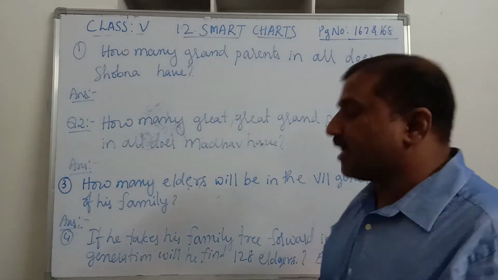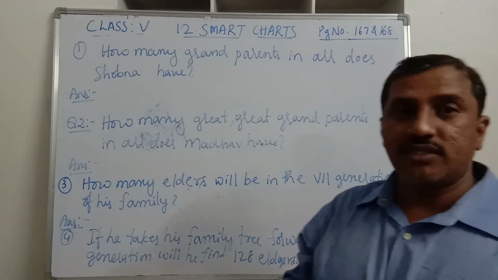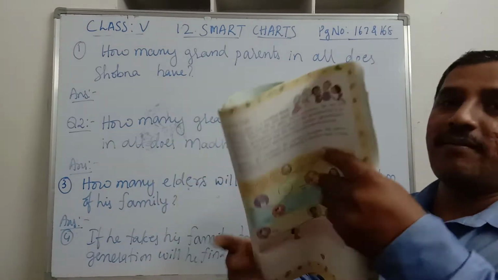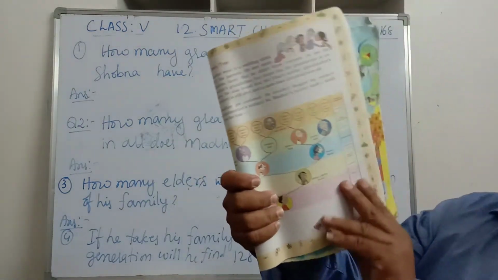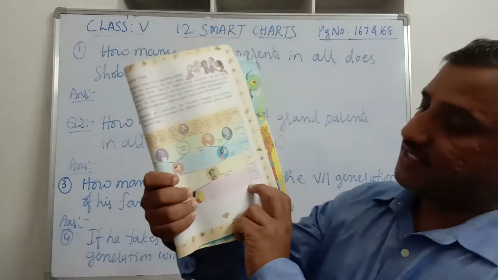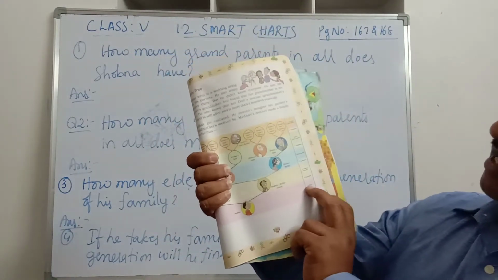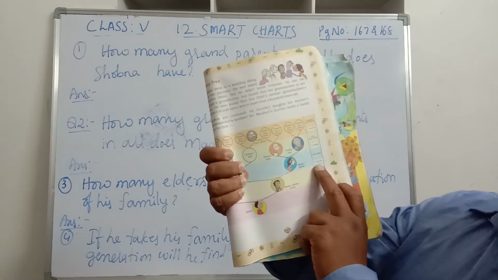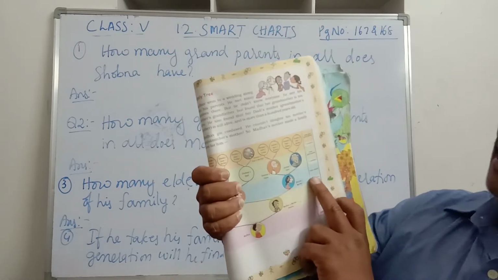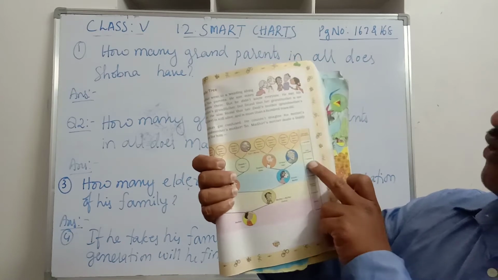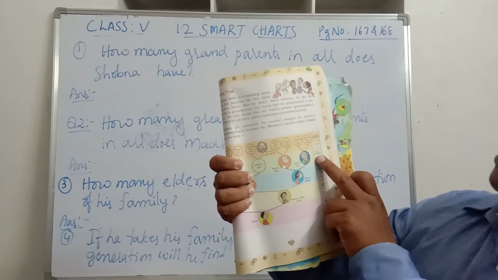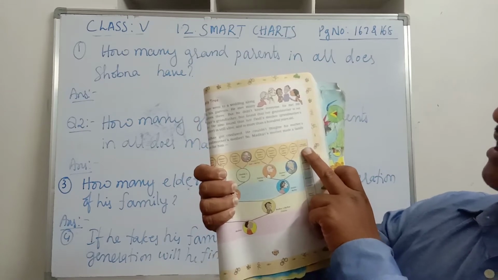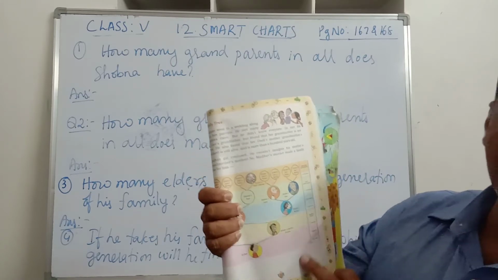Yes, we have seen Madhav's family tree. So here we have Madhav's family tree. There were 5 generations. In the first generation only Madhav is there. In the second generation Madhav's parents are there. In the third generation we have Madhav's grandparents. In the fourth generation we have great grandparents. And in the fifth generation we have great grandparents.